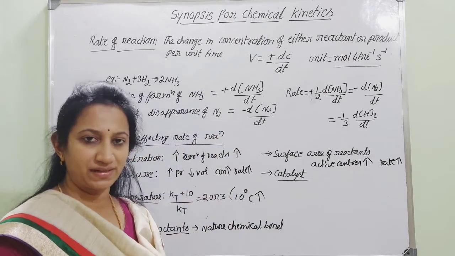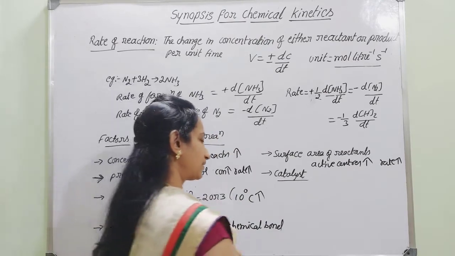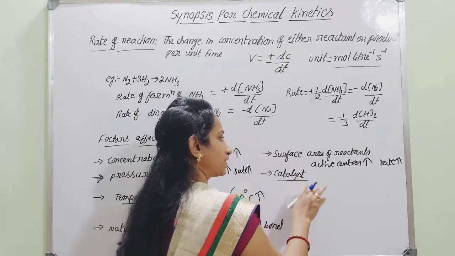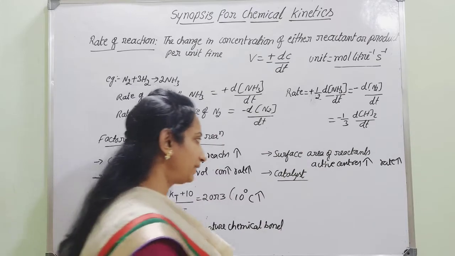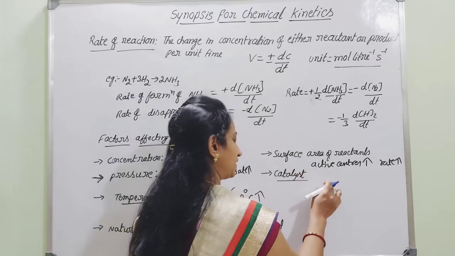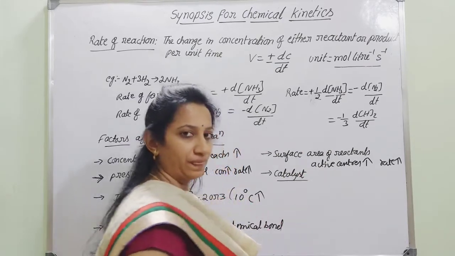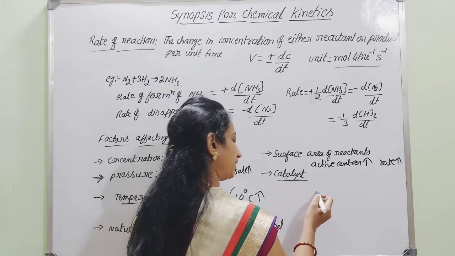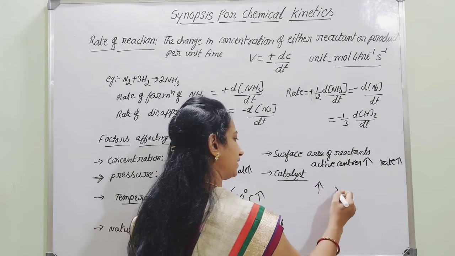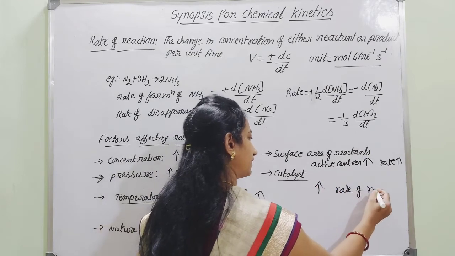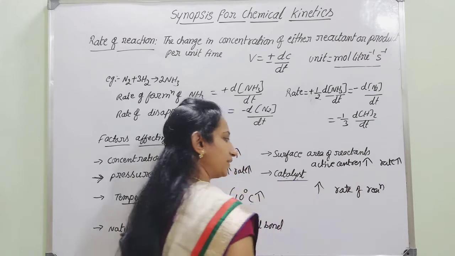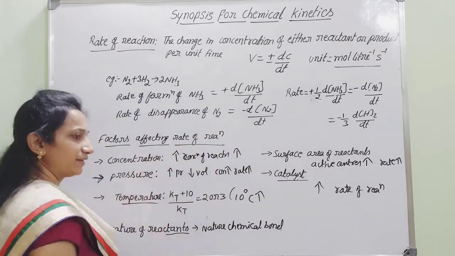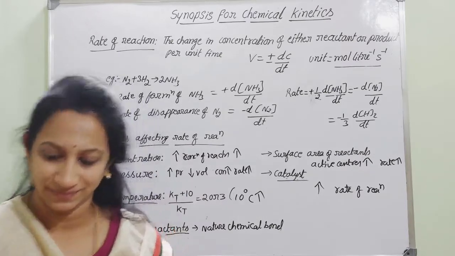Either it will be a positive catalyst or a negative catalyst. Let us consider if you are using a positive catalyst, it increases the rate of reaction multiple times. That means it will immensely change the rate of the reaction. Got it? So if there is participation of any catalyst, it increases the rate of reaction. Got it? These are the factors which affect the rate of the reaction.